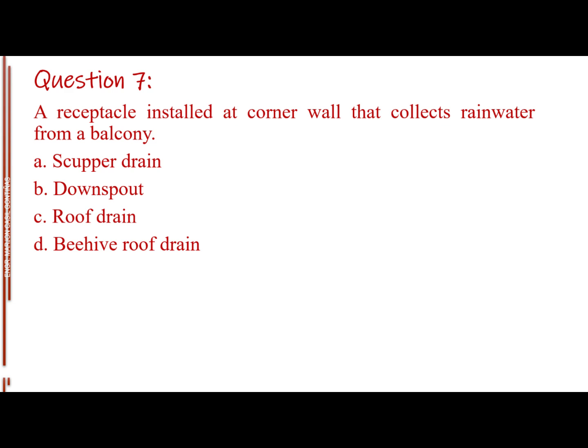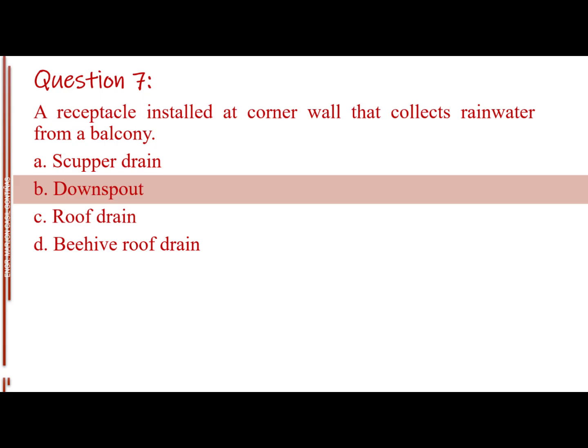Question number 7. A receptacle installed at corner wall that collects rainwater from a balcony. Letter A, scupper drain. Letter B, downspout. Letter C, roof drain. Letter D, beehive roof drain. The answer is letter B, downspout.